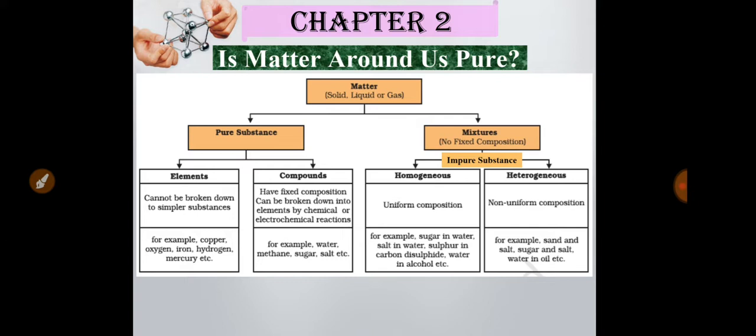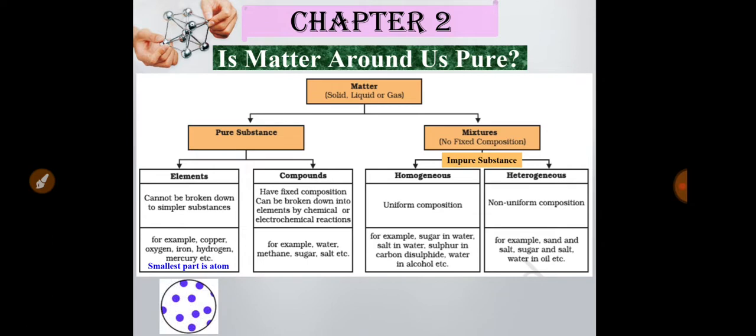So this hydrogen atom and oxygen atom can be separated, that means can be broken. So the constituent of elements cannot be broken, but the constituents of compounds can be broken. That means the simplest part of an element is the atom.